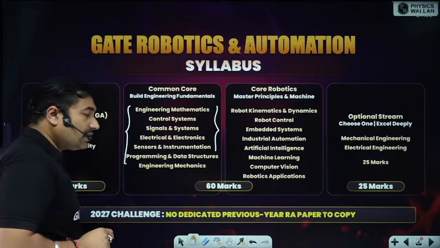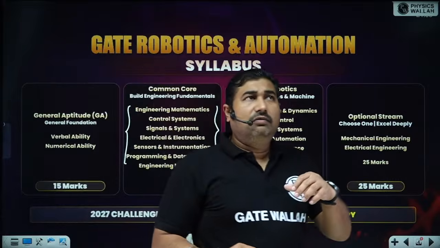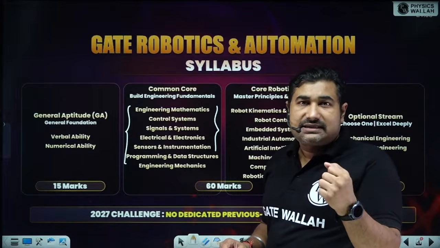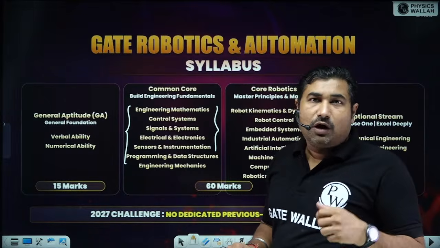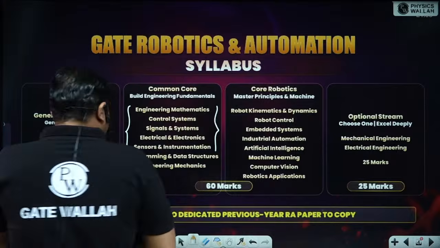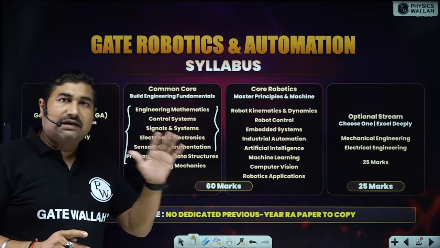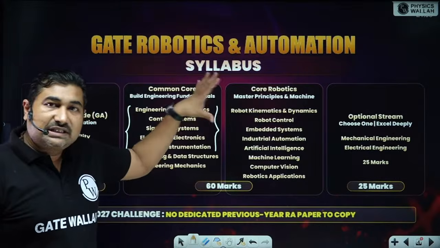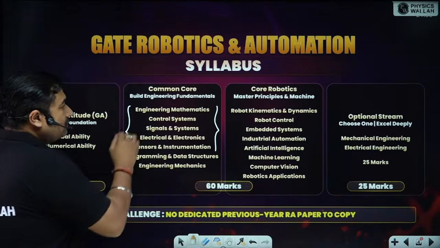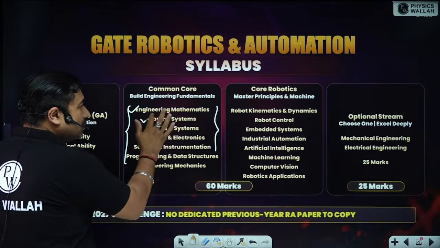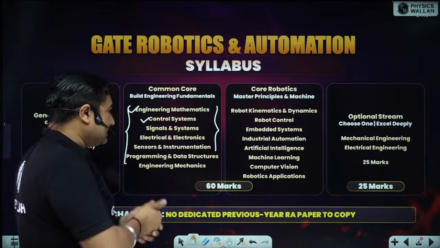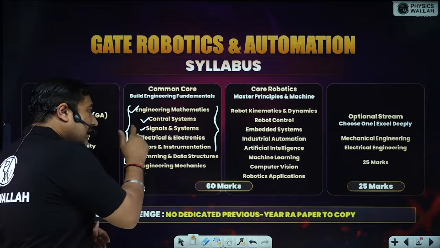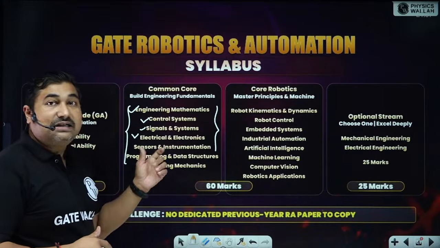I will show you what colleges, IITs or IISc, and what kind of courses they will offer you. It is already there. They are conducting M.Tech programs, but now they are going to fill their seats with this RA. Now please observe: engineering mathematics as it is, control systems for electrical or electronics it is the same, signals and systems it is almost the same, electrical and electronics, sensors and instrumentation.